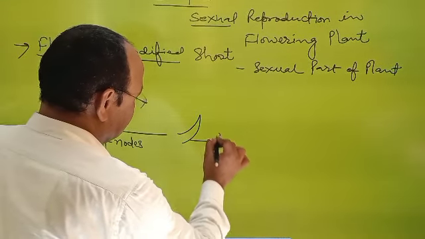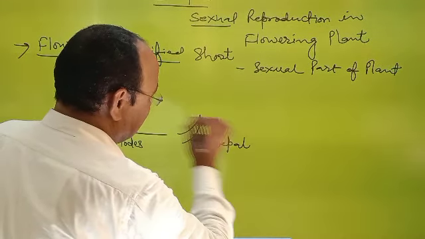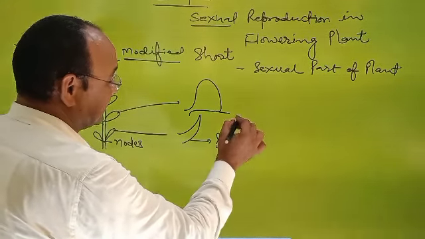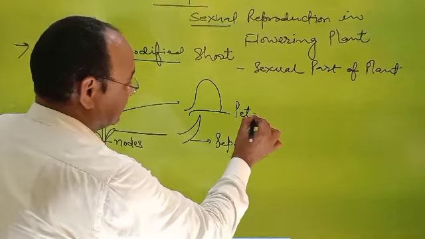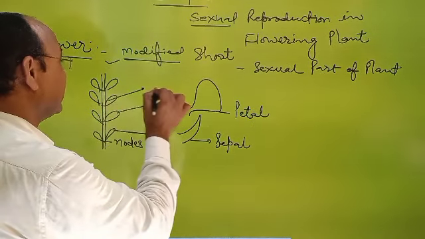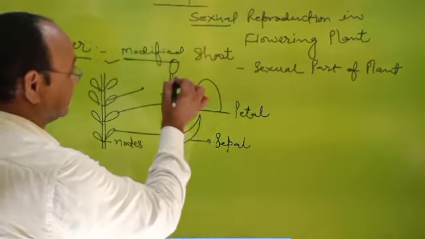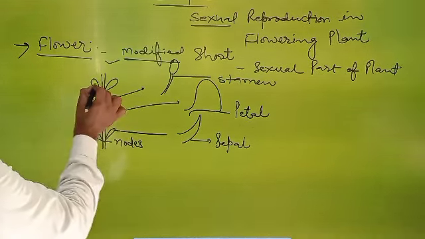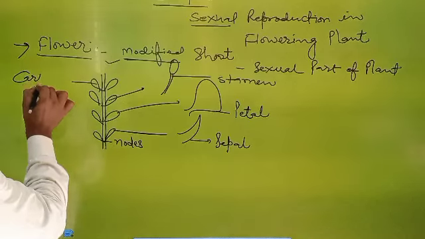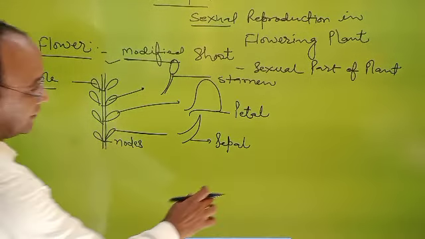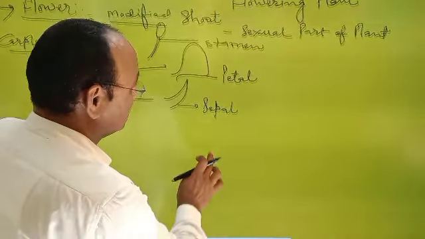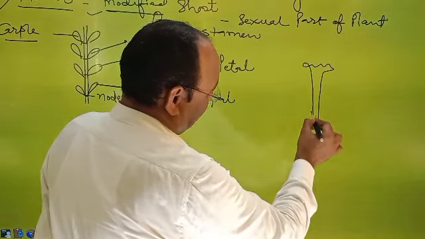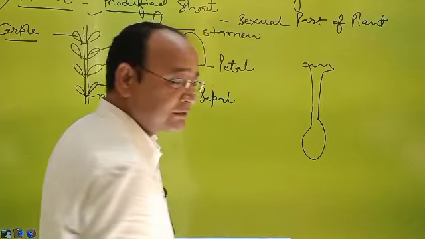It is known as sepal. These buds convert into this structure, which is called petal. These buds convert into this type of structure, known as stamen. And these buds convert into carpel. So finally we got the carpel or pistil part.